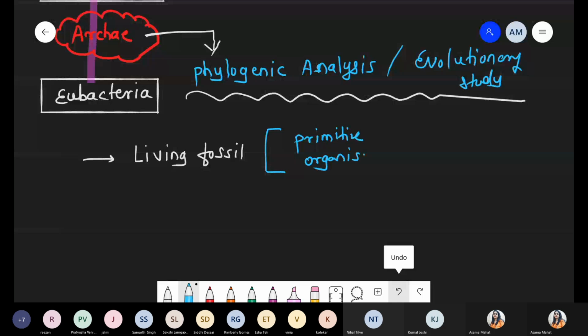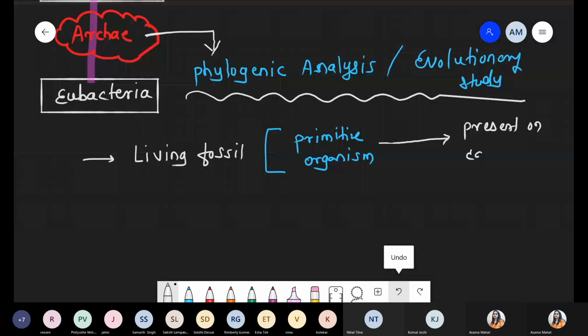Primitive, because initially there was a totally anaerobic environment, hydrogen gas, ammonia, lightning effects, all these were the scenario. Such primitive organisms means we are talking about Archaebacteria. They are present on the earth without change.